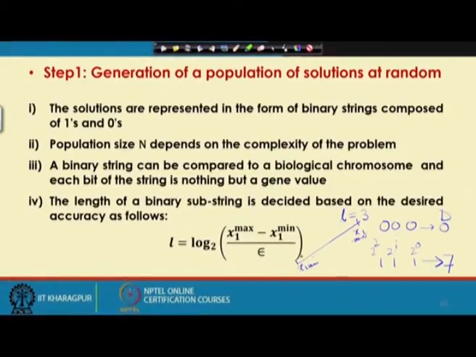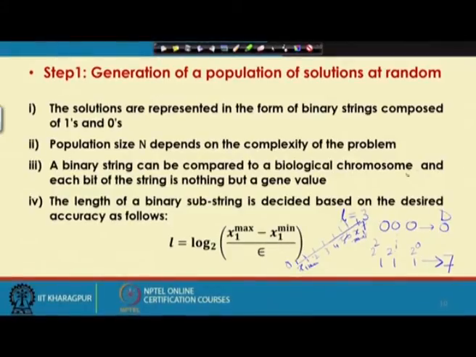This corresponds to the decoded value of 0, this corresponds to the decoded value of 7, and in between we have 1, 2, 3, 4, 5, 6. That means the whole range for x1 is divided into 7 equal parts.